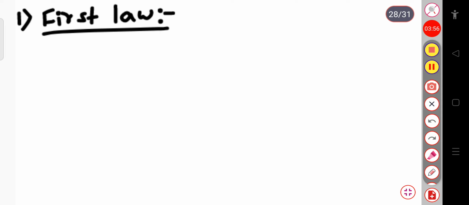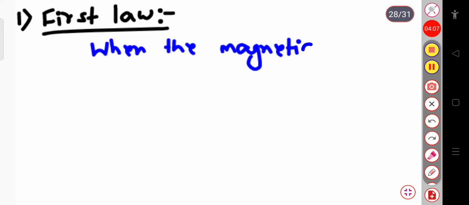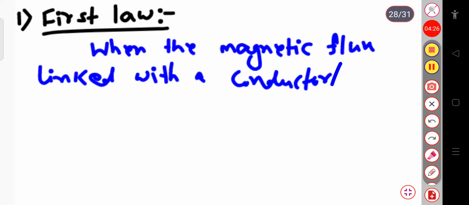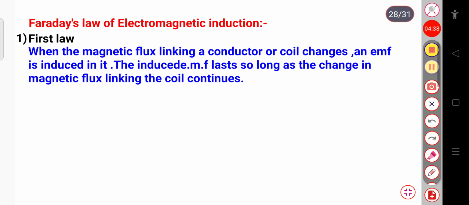Faraday's first law says that when the magnetic flux linked with a conductor or coil changes and an EMF is induced in it, the induced EMF lasts so long as the change in the magnetic flux linking the coil continues.